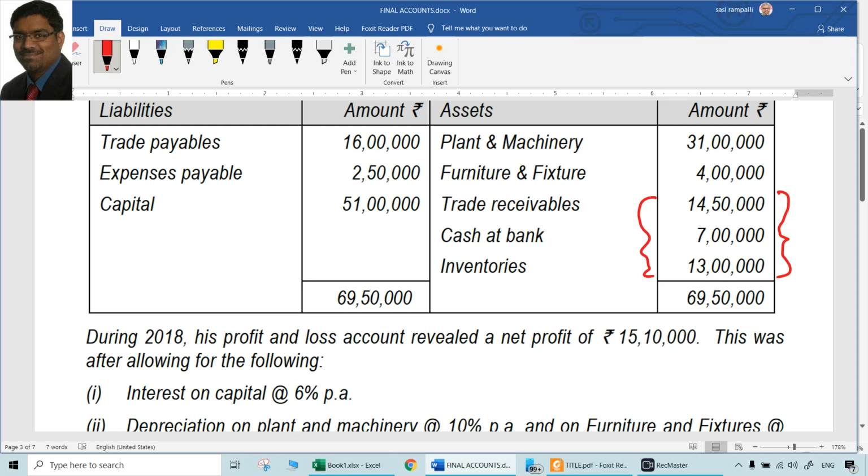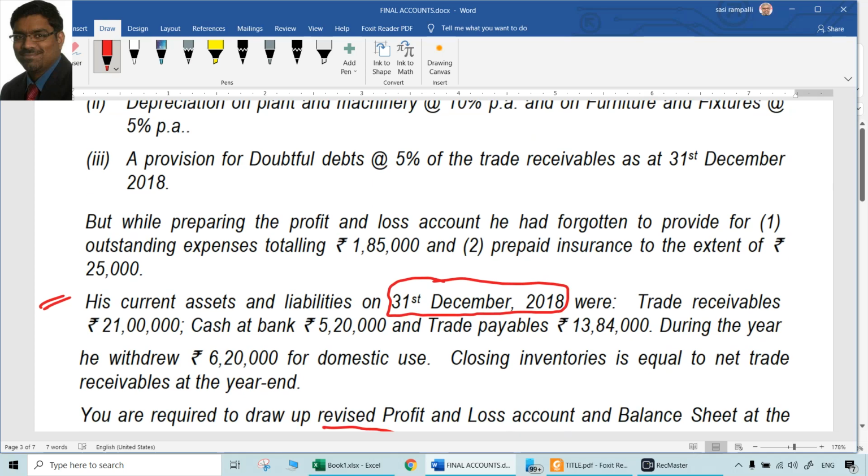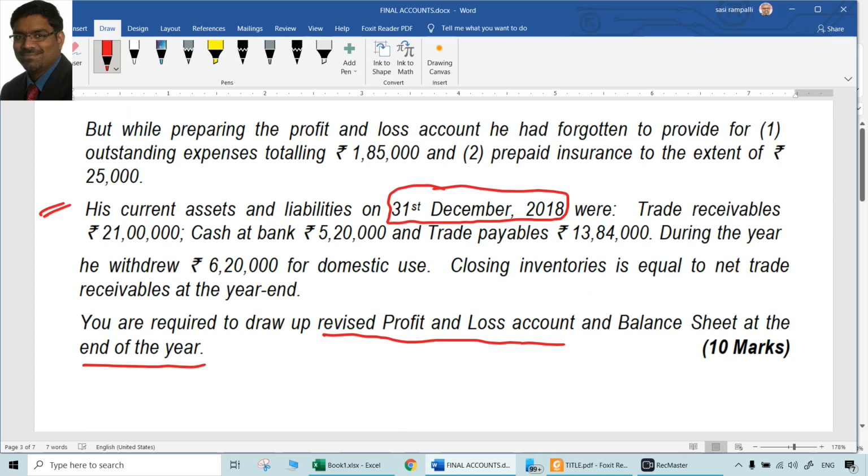In the same way, a lot of transactions would happen in cash and bank. So the bank balance will be different in the closing balance sheet. Inventories will change because a lot of purchases, sales, returns, so many things happened, all these things will change the inventories also. So these three items can never be the same at the end of the year. That is the reason for giving these three items, we don't know them.